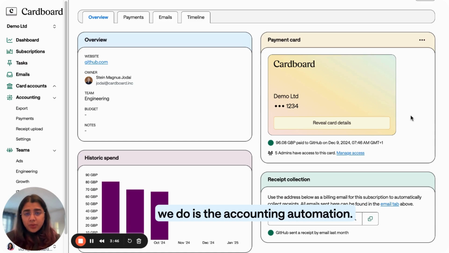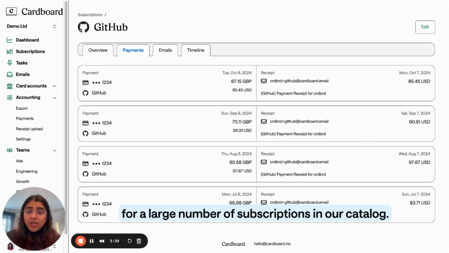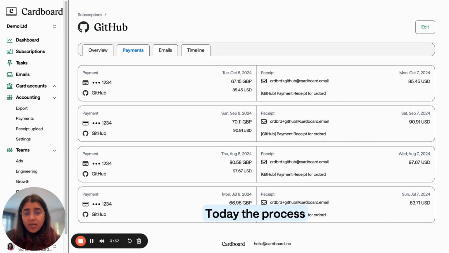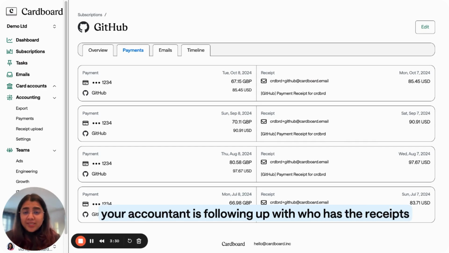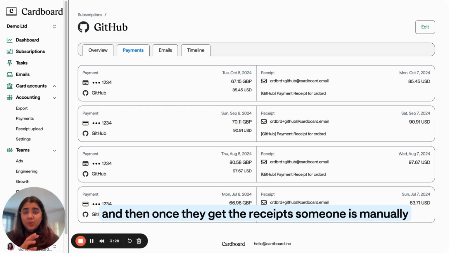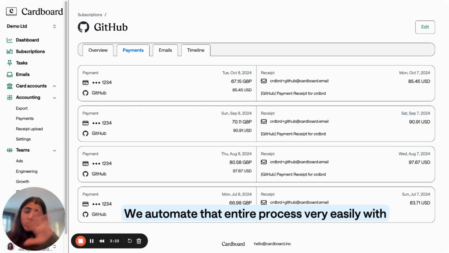The third thing that we do is the accounting automation. So we are able to automatically collect receipts for a large number of subscriptions in our catalog. Today, the process is you or your accountant is typically following up with who has the receipts. And then once they get the receipts, someone is manually reconciling it in the accounting software. So we automate that entire process very easily with Cardboard.